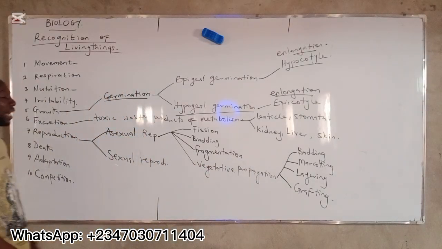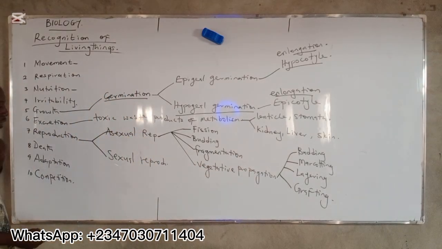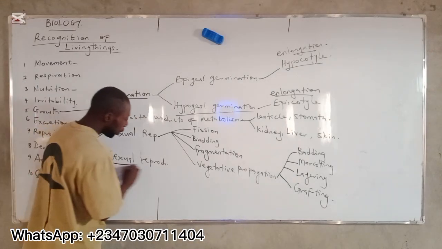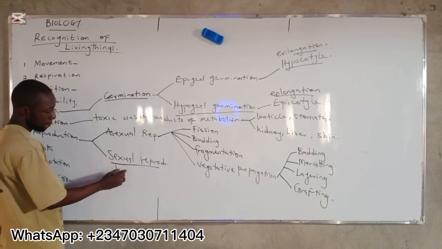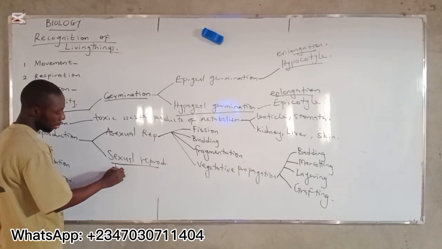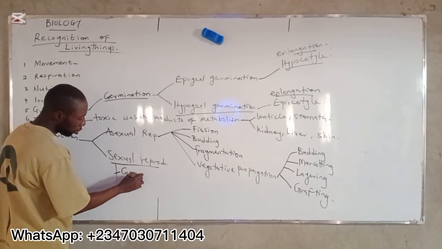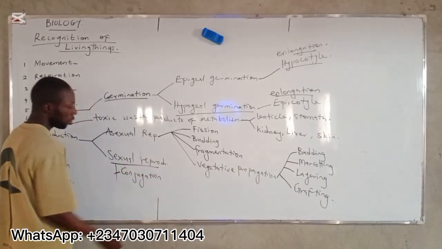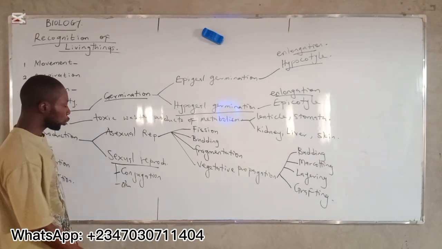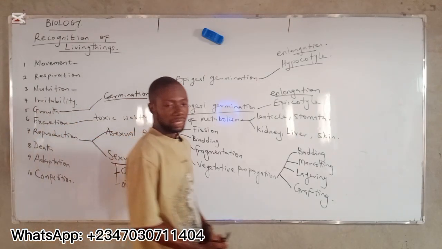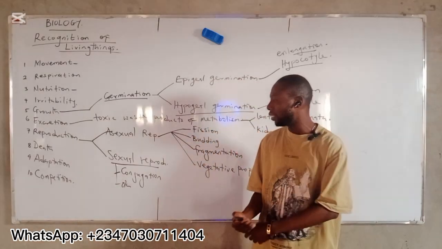We are going to discuss all of that when we look at reproduction as a topic. All right? Sexual reproduction can be conjugation, and other sexual reproduction that involves the mixing of the male and female gametes.